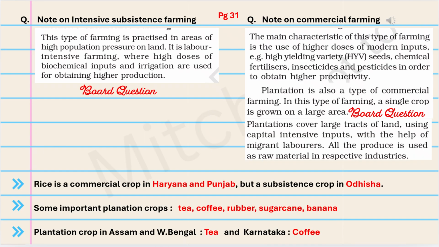On page 31, two more questions. Note on intensive subsistence farming, which is a board question, and note on commercial farming, which is also a board question. I have put in three objectives here. Rice is a commercial crop in Haryana and Punjab, but a subsistence crop in Odisha. Some important plantation crops have been listed, and the plantation crop in Assam and West Bengal is tea, and that in Karnataka is coffee.